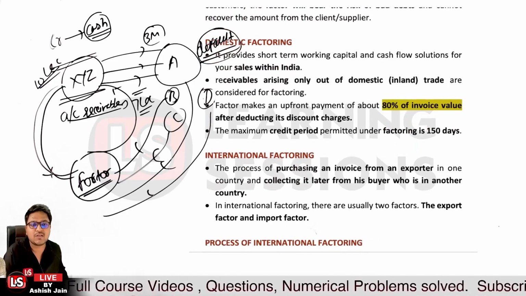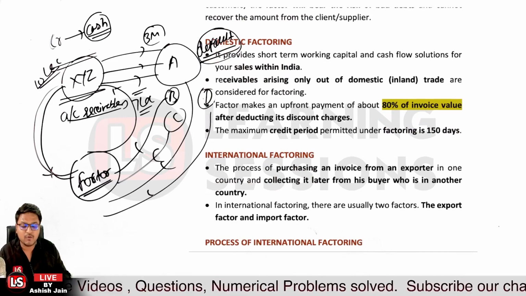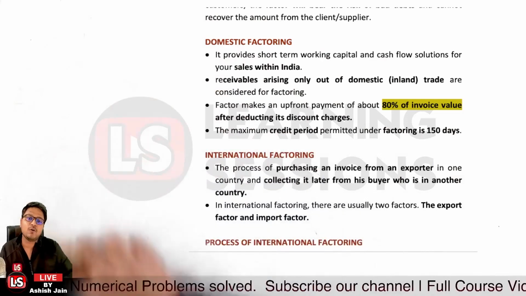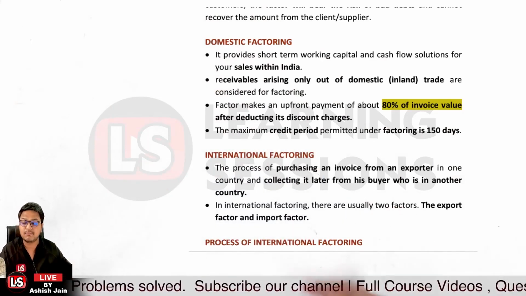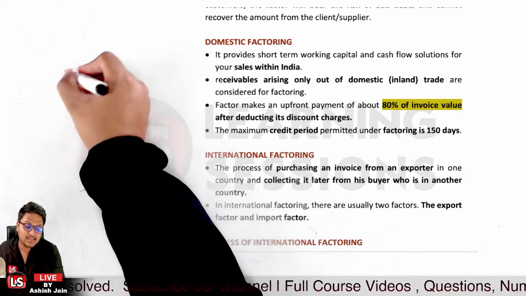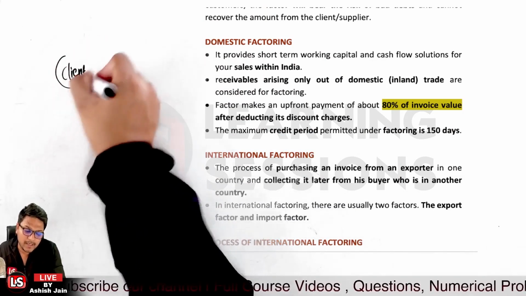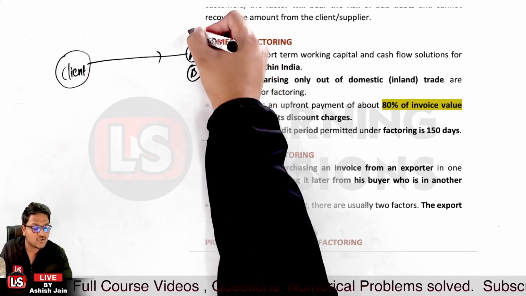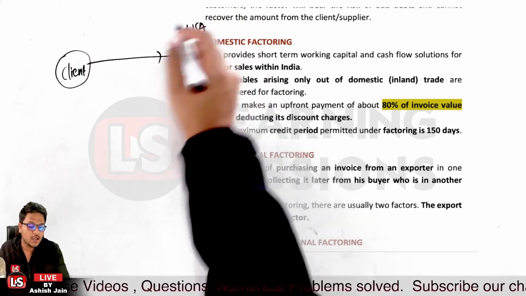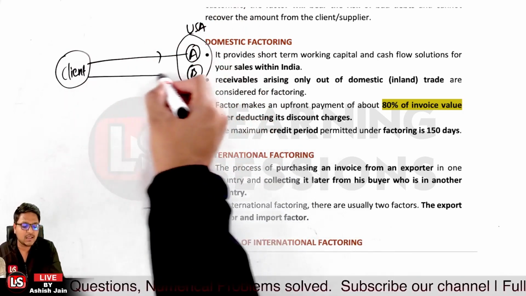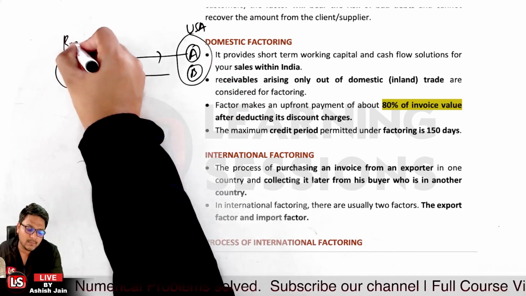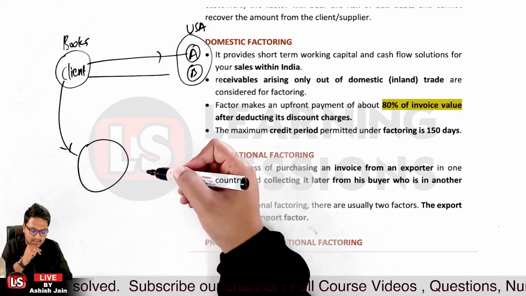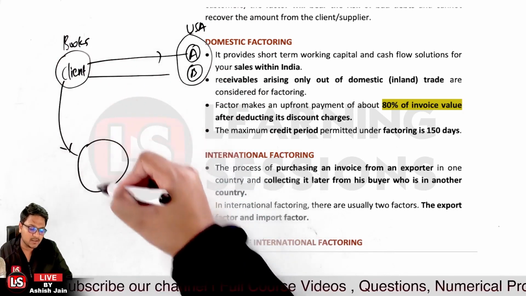And further, in case of international factoring, the purchase of invoices from the client is for customers who may be in other countries. Let's take the case that we have a client, a corporate, who has made credit sales to persons A and B, who are in the USA and not in India. Now the invoices have been drawn, and these represent the book debts in the books of the client. Further, the client visits the factor, and the factor will be assigned these book debts and will be collecting the monies.